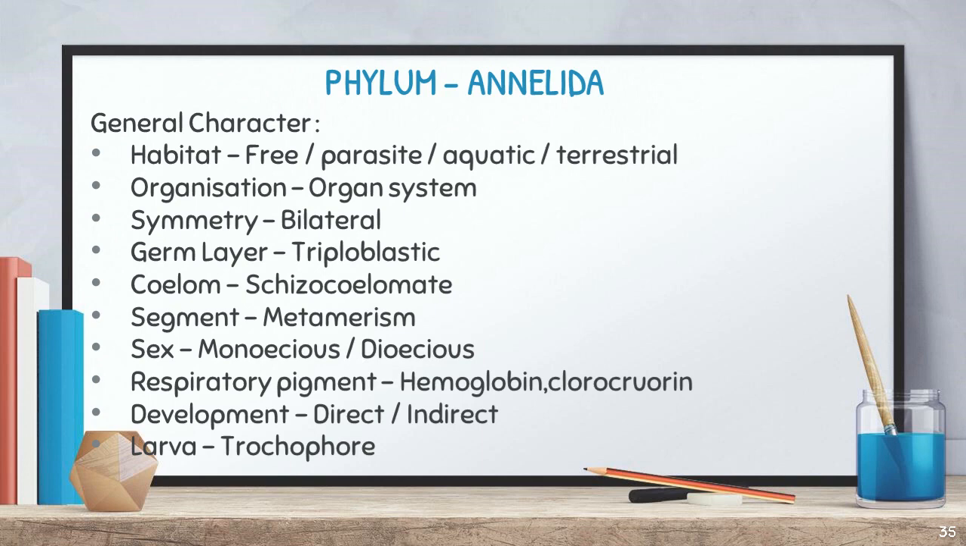Monoecious means both male and female gametes will be produced from the same organism. Dioecious means male gametes are produced from the male organism and female gametes are produced from the female organism. Is it clear? Okay. And respiratory pigment.